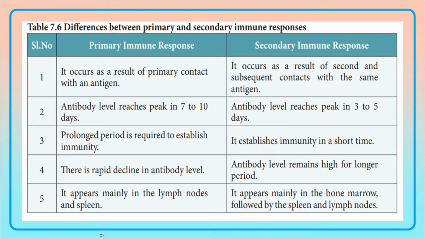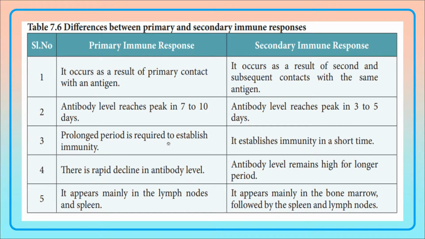Differences between the primary and the secondary immune responses. The primary immune response occurs as a result of the first contact with the antigen. The secondary immune response occurs as a result of the second and subsequent contact with the same antigen. In the primary immune response, the antibody level will reach the peak within 7 to 10 days, whereas in the secondary immune response, the antibody level reaches the peak within 3 to 5 days itself.